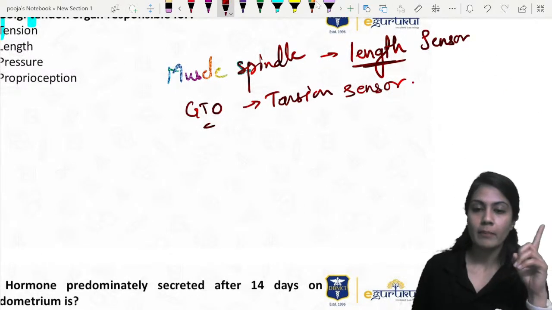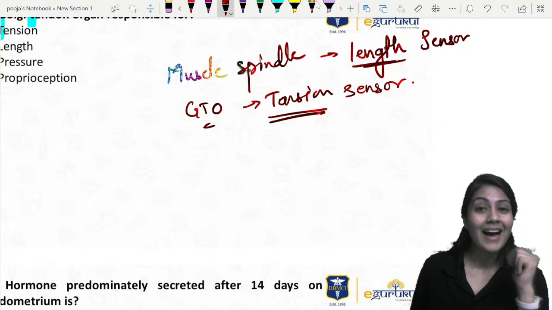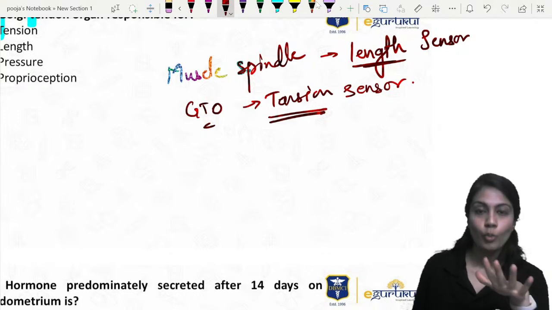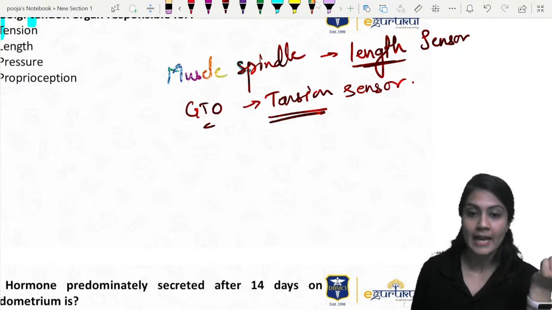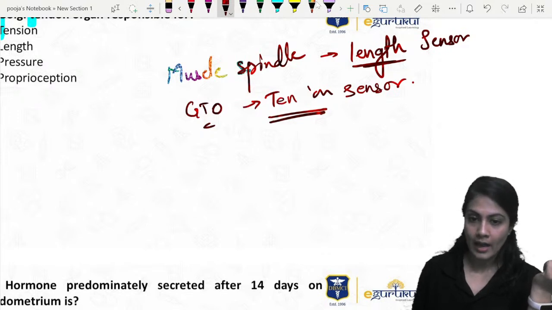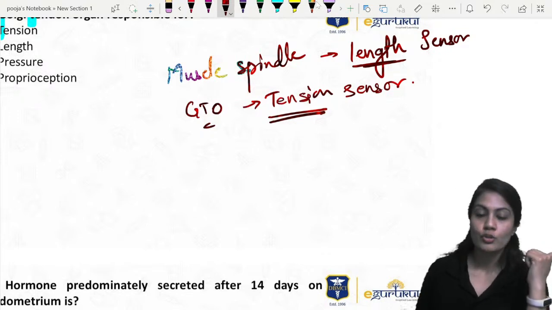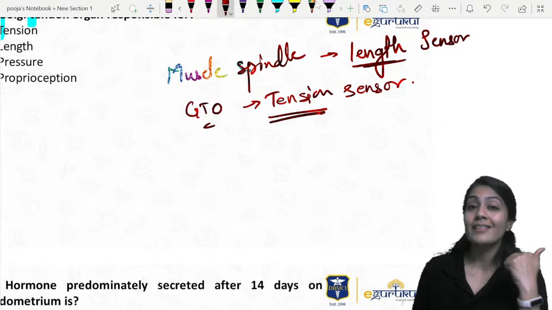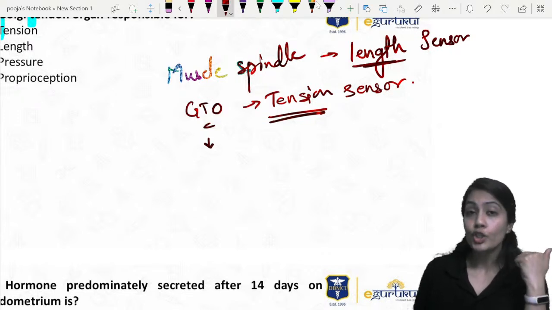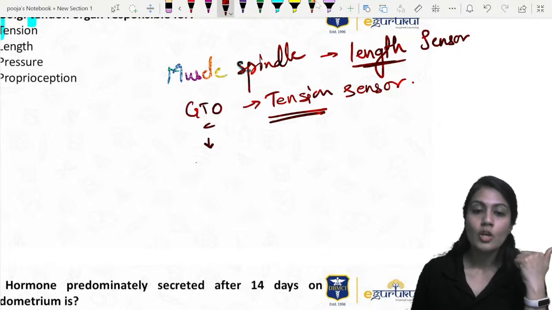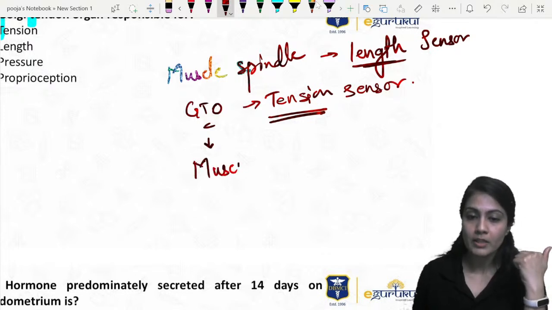One more question came in the last PGI exam, which is no more there. INI-CET is there, but since INI-CET also has this kind of PGI question, remember this: they ask where this GTO is present. The options were muscle, tendon, junction of muscle and tendon, and in the bone. So remember, this is present at the musculo-tendinous junction.